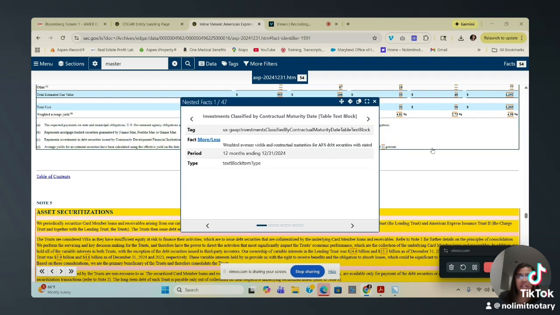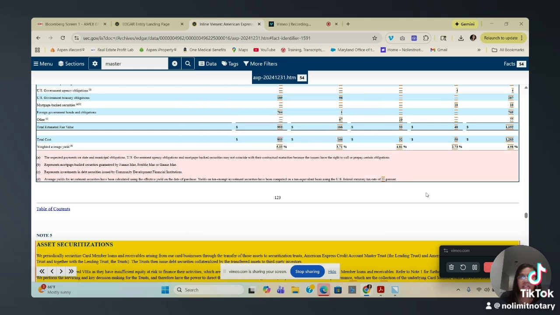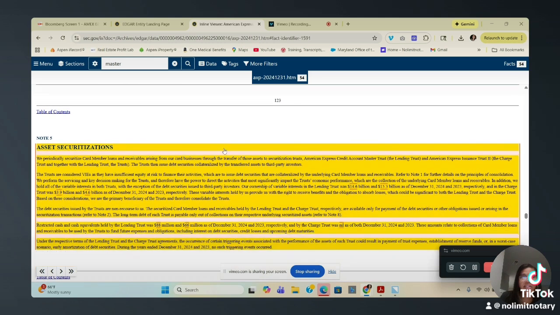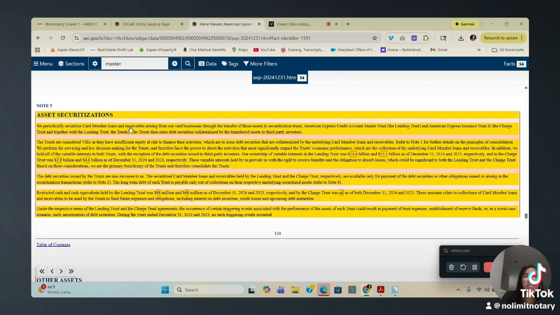Let's see. Let's take this little box off here. I might be moving too fast. Let's see, take that off. And then let's come down. Asset securitization. Let me hide this so you guys can see. All right, so let's read it. I'm gonna read a little snippet of it. You guys, start chiming in the comments and tell me what you think about it. Just this little first sentence.